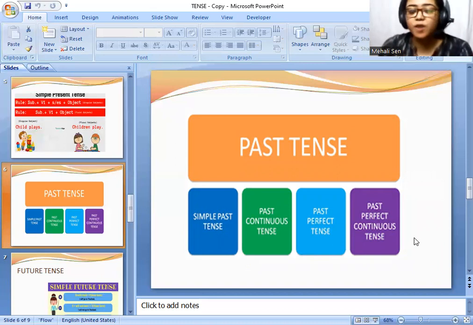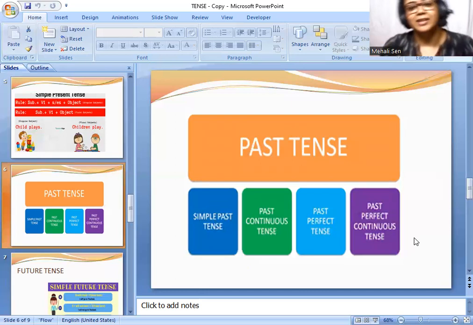That is the structure of past perfect continuous. So what should be the structure of past perfect? Yes. The structure of past perfect is just like this. Subject plus had plus V3 plus object. Okay. After that, subject plus V2 plus object.